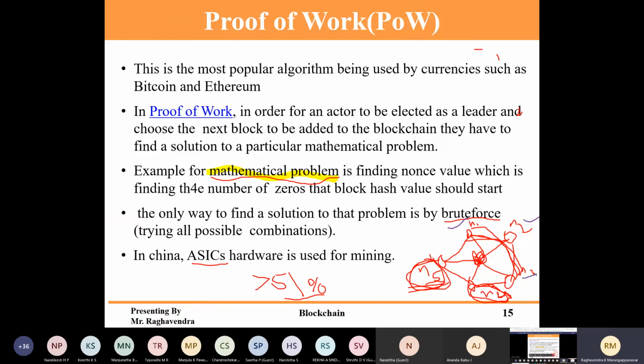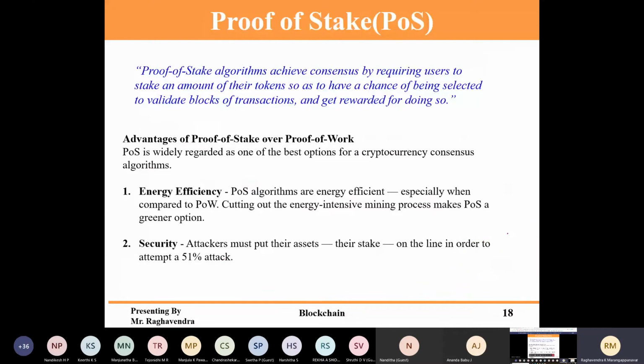So instead, what we can do is choose any one person, so that he will be the winner and create the block. Instead of giving the problem to all the persons, we can deploy a process inside the blockchain that selects one person, that is, one system. Let that system create the block, so that we can save a lot of energy consumption. That's where proof of stake comes into the picture.